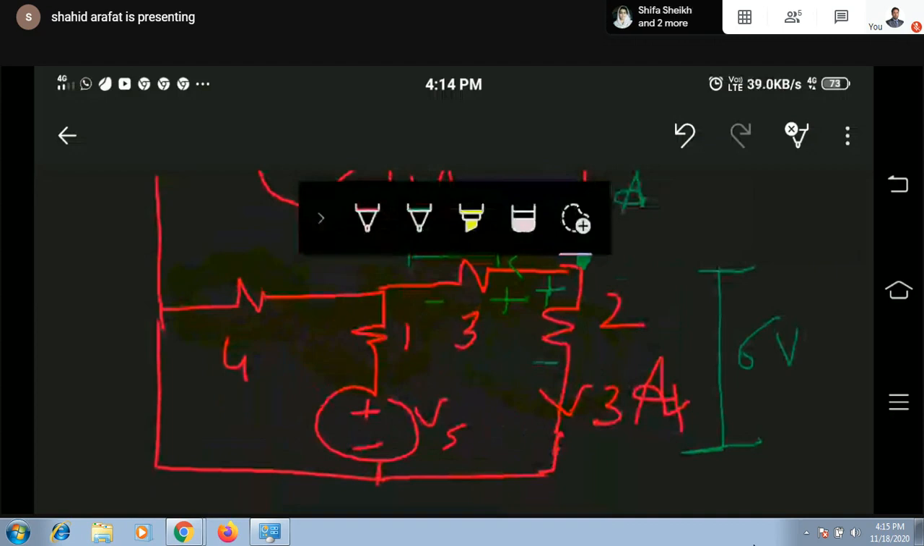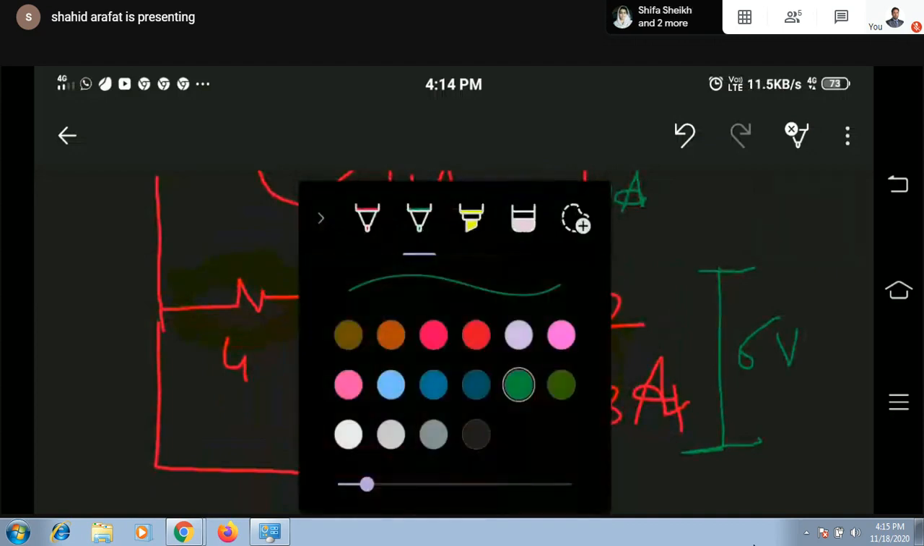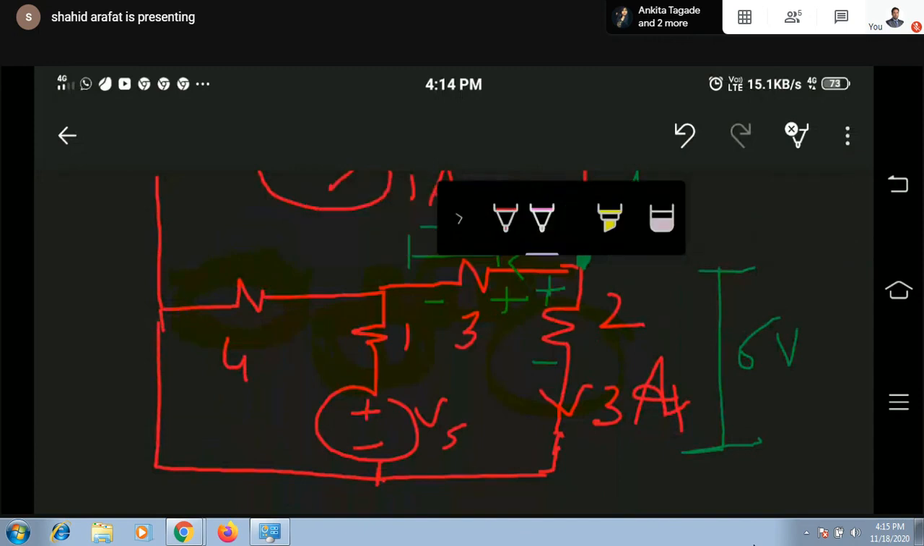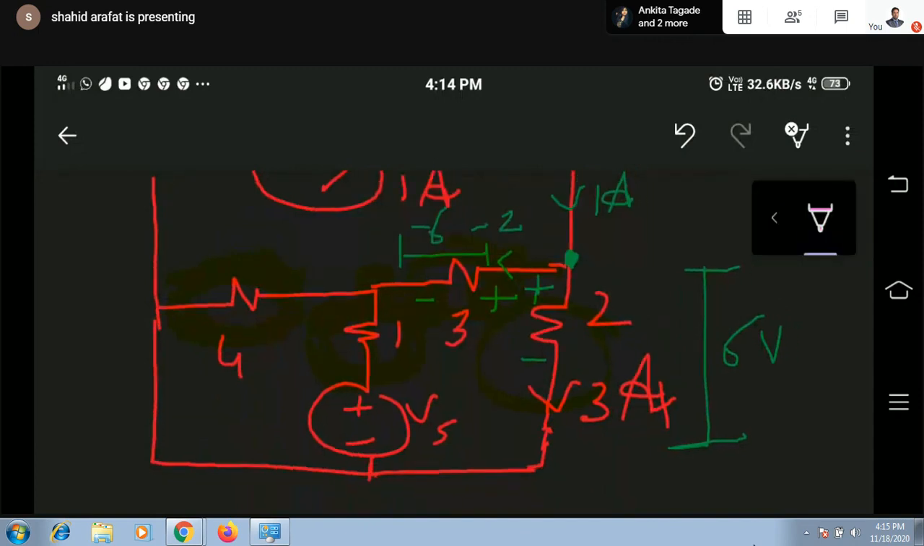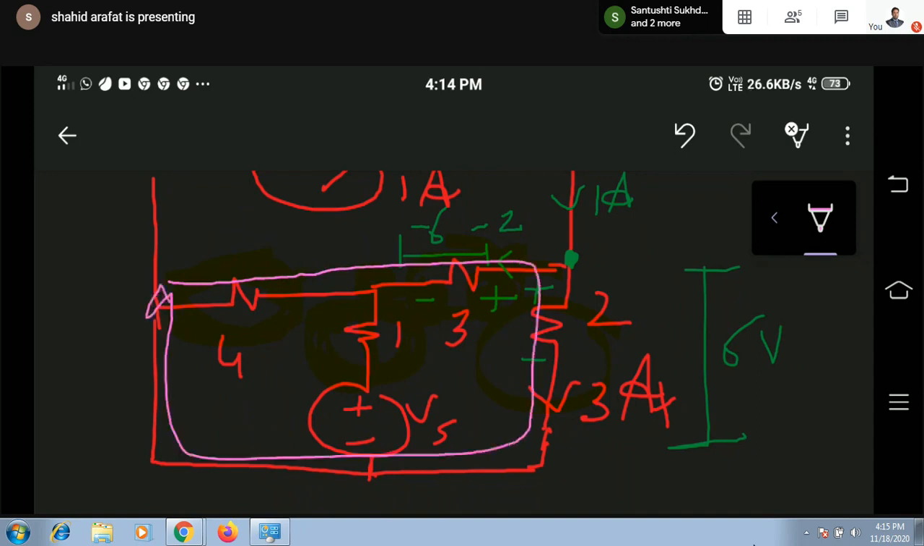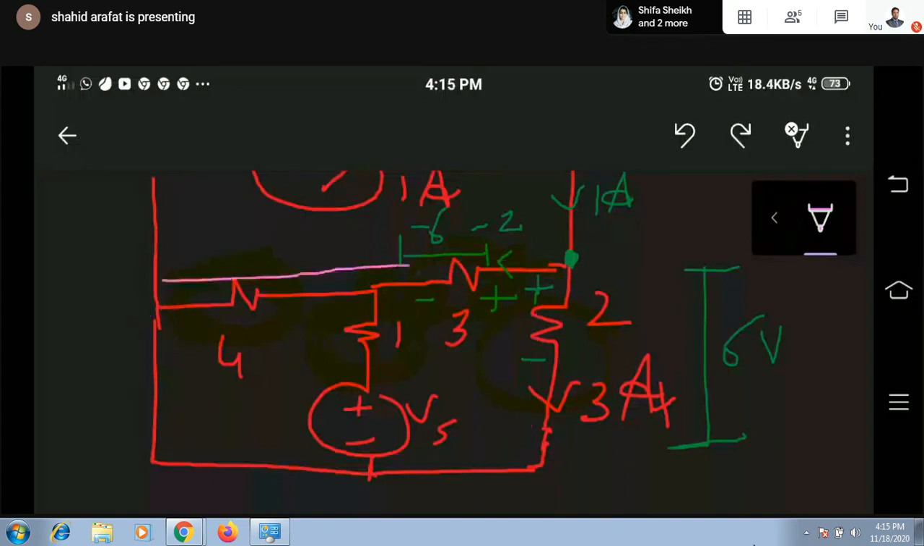Now, if I apply KVL in this loop, can I do that? If I apply KVL in this loop,